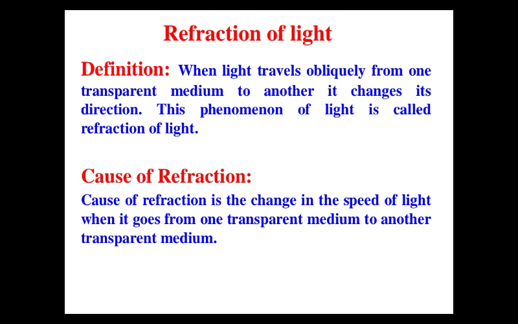As in ninth class also we discussed, speed is equal to frequency multiplied by wavelength, v equal to nu lambda. This formula we have learned there. So the speed of light is related with its frequency and wavelength. When a ray of light goes from one transparent medium to another, its frequency does not change.